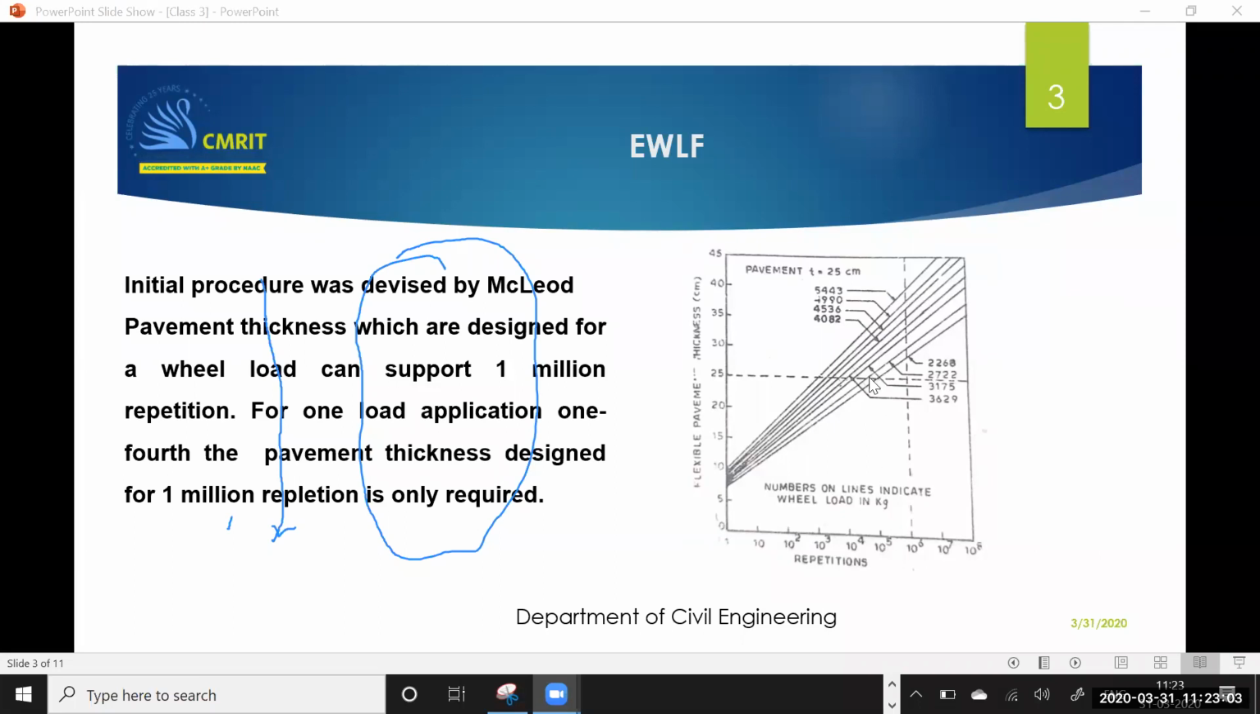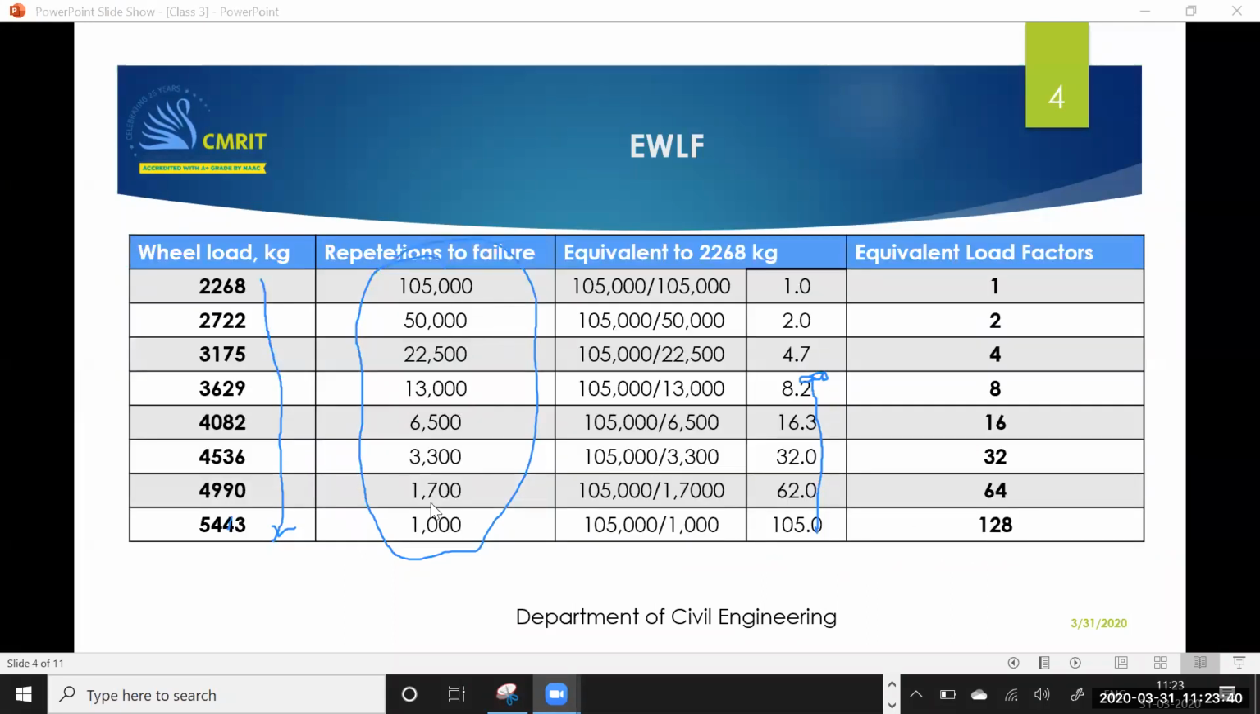And what did he do? He tried to take these values. See, for example, he has tried to take this value. This value will be corresponding to this magnitude of load, which is this magnitude 5443. Similarly, here he would have taken, and this is corresponding to the next line, that is 4990, like that. Is it clear? Now, based on this, he tried to plot a graph. He tried to tabulate these values. So these are the values that he got.